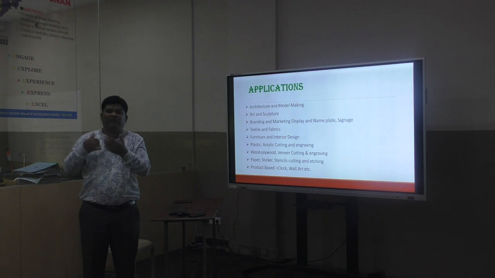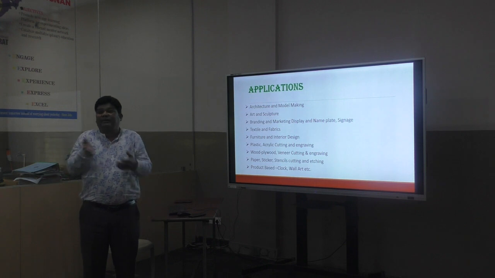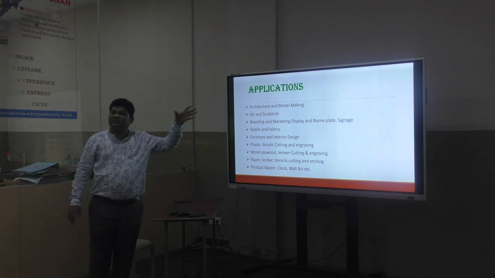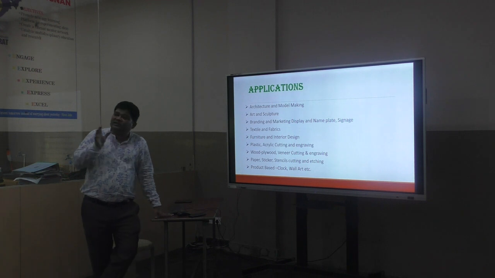Nowadays this fad is going on everywhere. Whatever design is in your mind, like a face or a picture of an animal, you take it and you can easily cut it there. And you can fix it on the wall, so it looks very beautiful. So in today's architecture era, these kinds of things are being used, and they can be prepared only by the laser cutting machine.